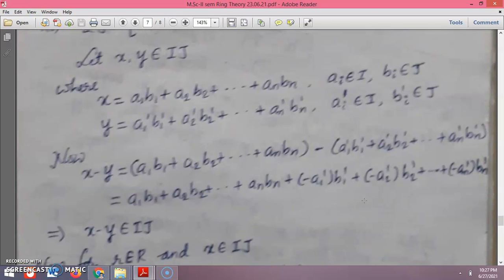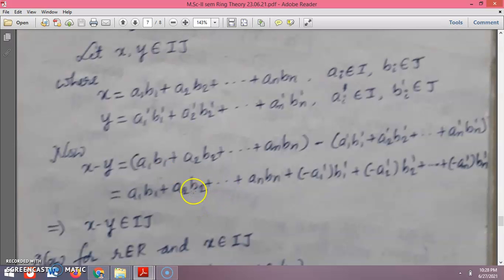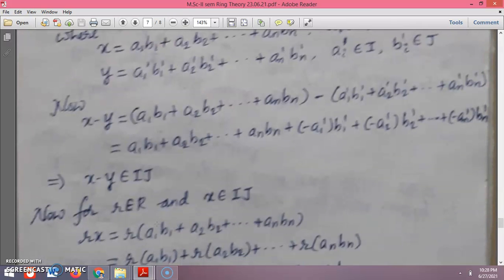Now we need to show the first condition for an ideal, that I into J is closed under addition. We can plug in the two expressions for x and y and simplify, grouping the terms as we have defined I into J, so that ultimately it is again a member of I into J, as defined in the result. So I into J is closed under addition.